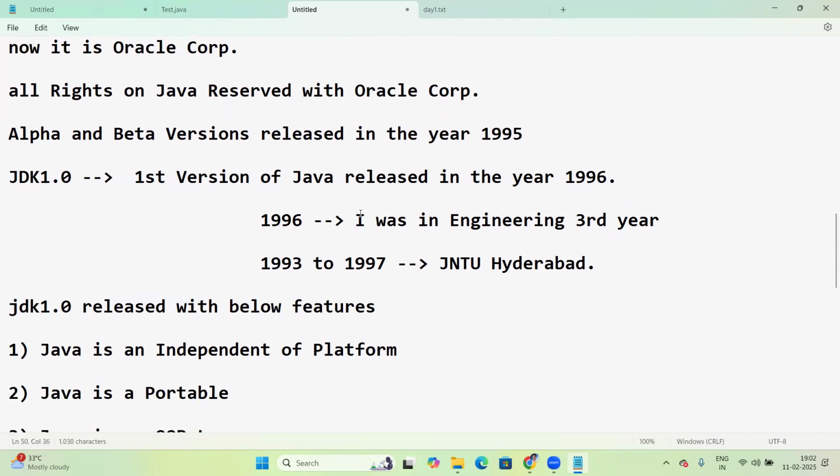So 1996 is, I think, before your birth, right? Am I correct or not? 1996 means before your birth. I think 100% you were not born in 1996. Okay, fine.